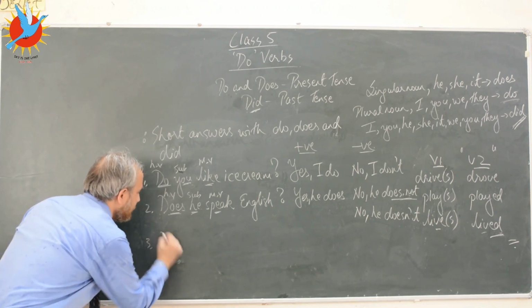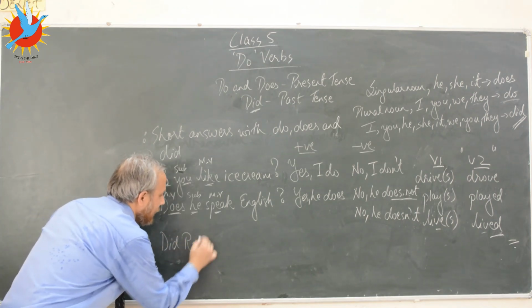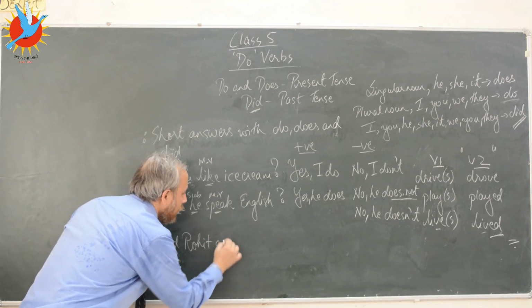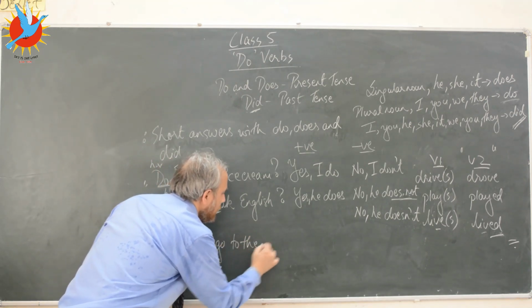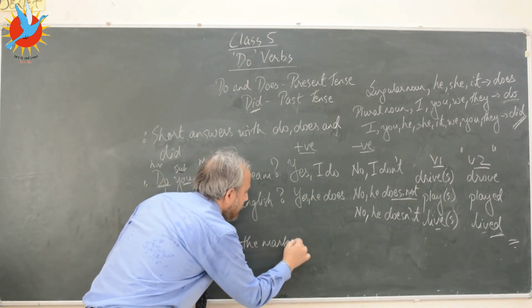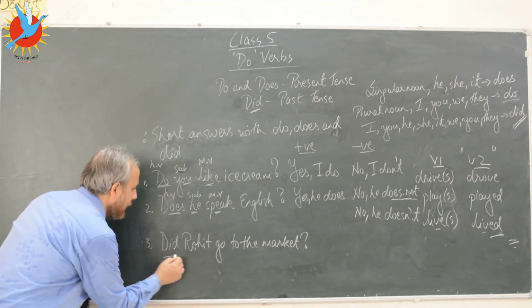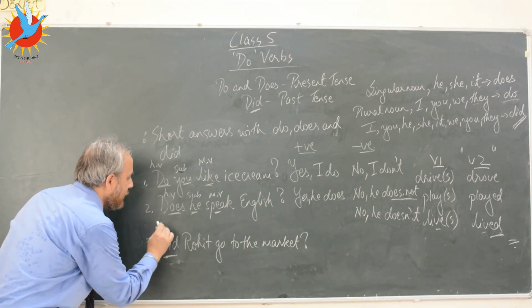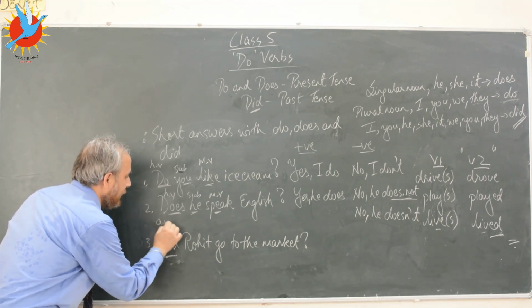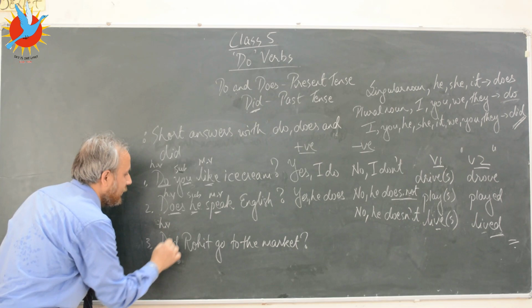Let's say, did Rohit go to the market? Question mark. Okay? So now this is the auxiliary verb or the helping verb. You can write auxiliary verb here, or you can also write helping verb here.